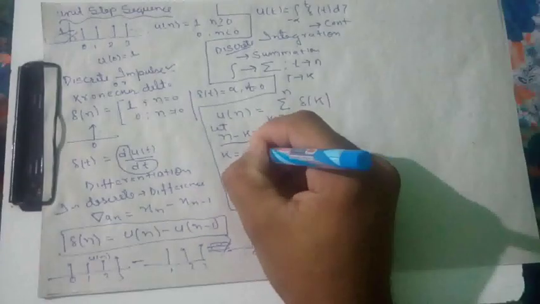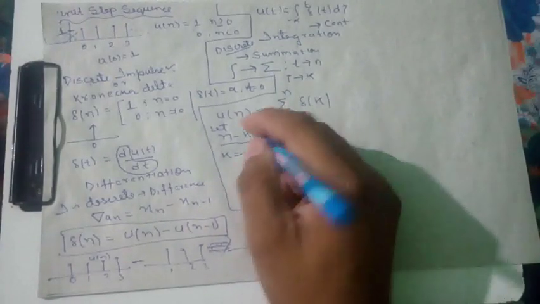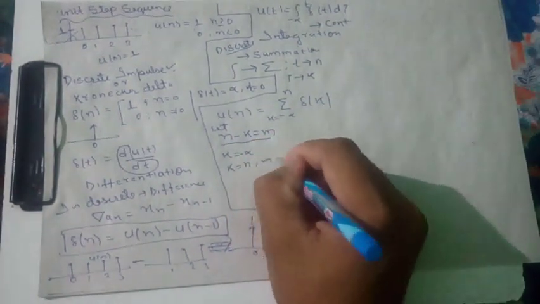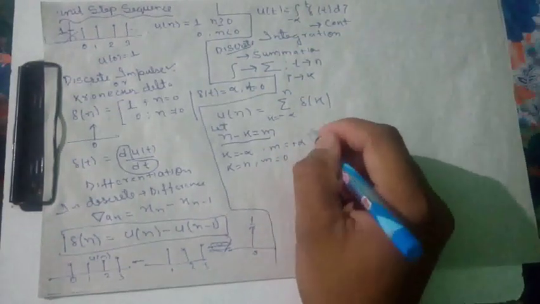n equals minus infinity. When k equals n, that means n equals 0 here, n equals plus infinity.